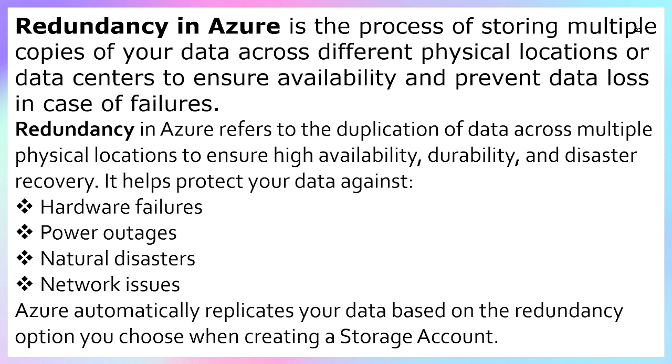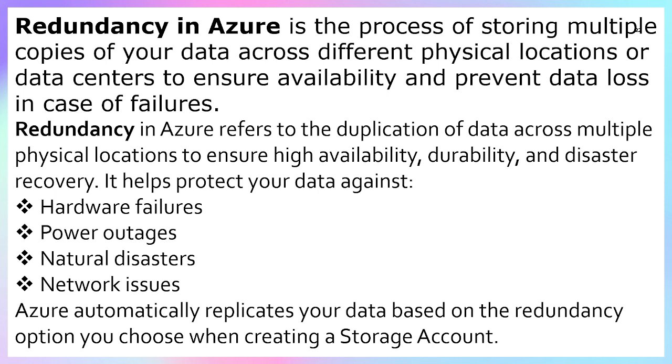Power outage means if you store your data in a data center and the transformer or electricity has gone, and in that situation you want to access your data, how will we handle it? This is the power outage. How will we manage it? For that we have redundancy, by which we can manage it.